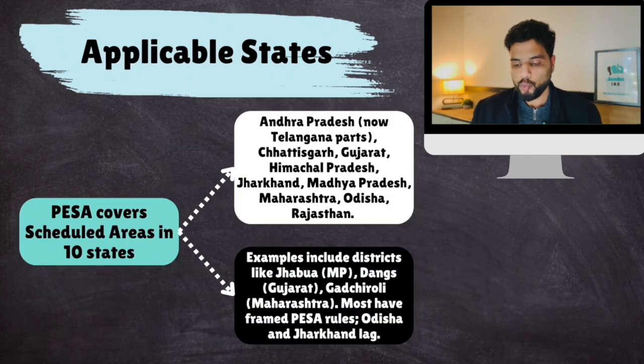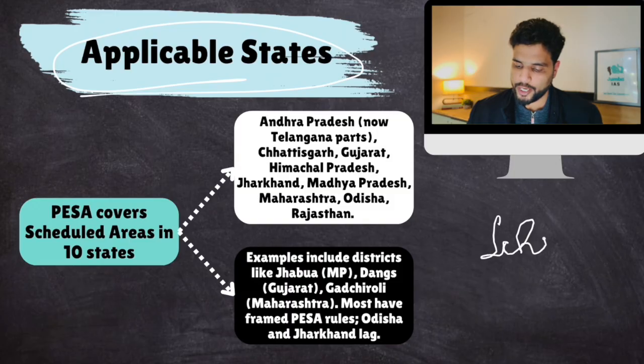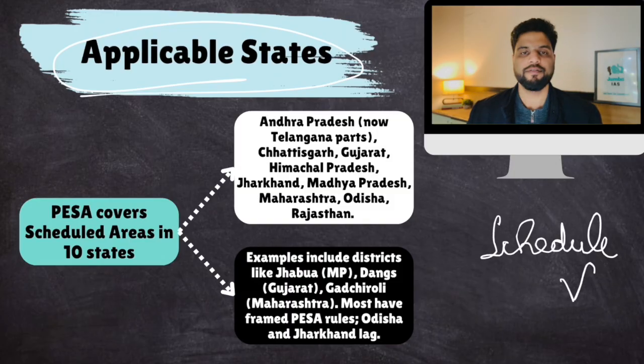Now, to which states would this PESA Act be applicable? Remember, I told you, the PESA Act is applicable to those tribal areas mentioned in Schedule 5. And which states are mentioned in Schedule 5? Well, Andhra Pradesh, now Telangana, those specific parts of Telangana. Chhattisgarh, Gujarat, Himachal, Jharkhand, Madhya Pradesh, Maharashtra, Odisha, Rajasthan.